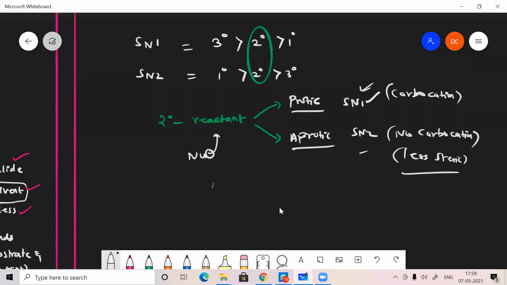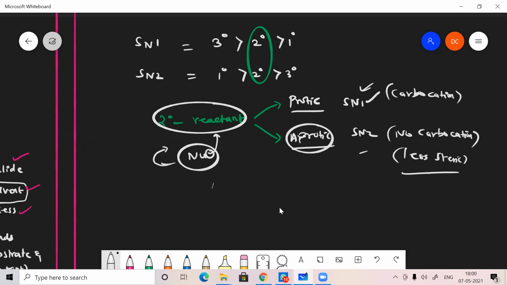If you use a protic solvent, the nucleophile strength decreases, and the reactant will try to form a carbocation. After that, the nucleophile is just attracted. But if you use an aprotic solvent, the nucleophile will be a stronger one, so it can directly attack from the backside of the reactant to form an inversion product.